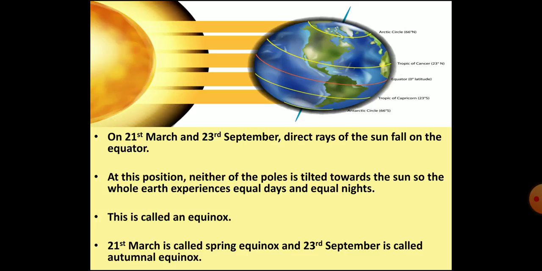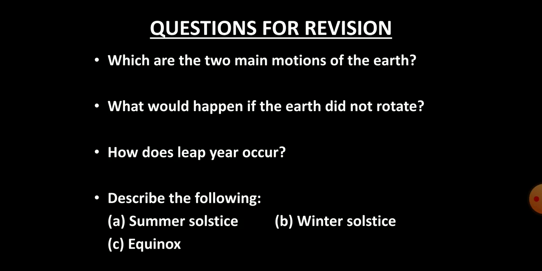21st March is called the spring equinox in the northern hemisphere as it is spring season there, and in the southern hemisphere it is autumn. Opposite to it, 23rd September is the autumnal equinox in the northern hemisphere as it is autumn season here, and in the southern hemisphere it is spring season. So, I hope you all understood how the motions of the earth cause the occurrence of day and night and change in the seasons. Now, try to revise the chapter by answering the following questions.